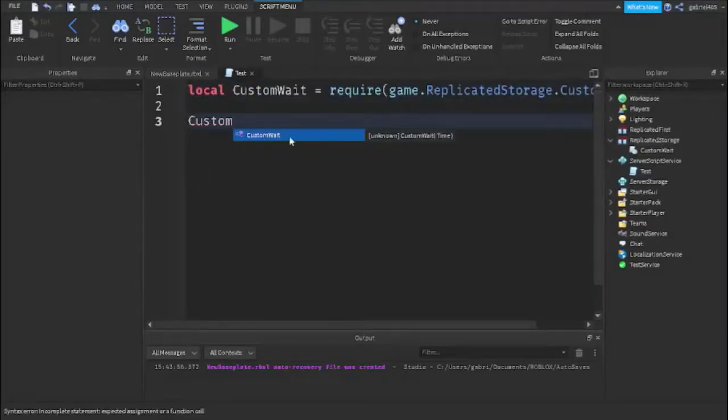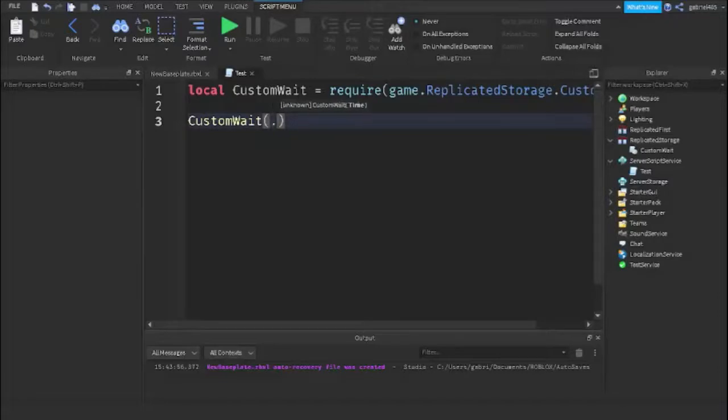Okay, so now it's very easy to call it. As you can see here, it says CustomWait, and then the given time that we want to pass it. So let's wait a small number, because that's the use of this module, to wait a perfectly small executable number, and that's 0.01. Then we have to calculate how much time has elapsed.